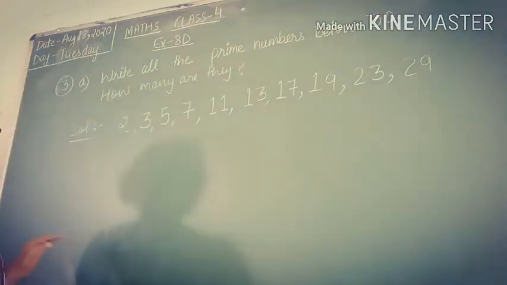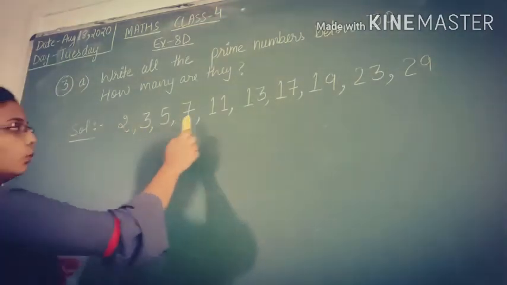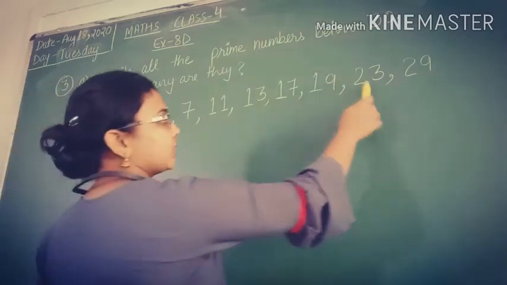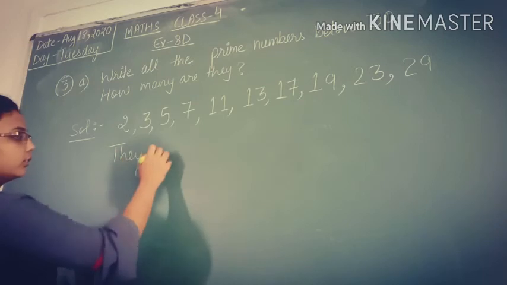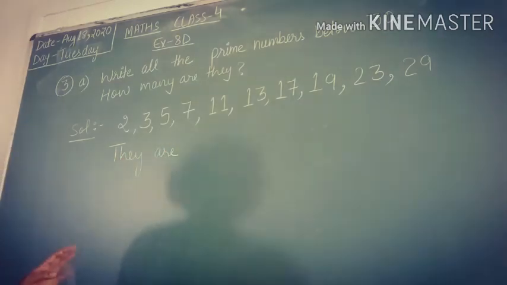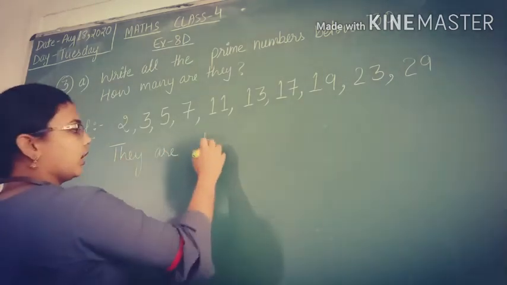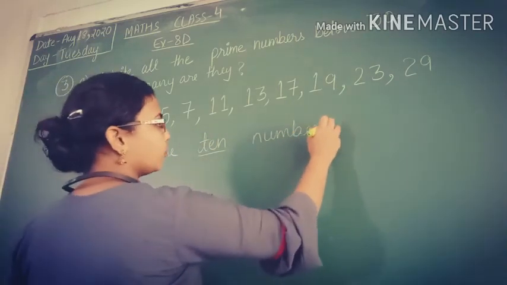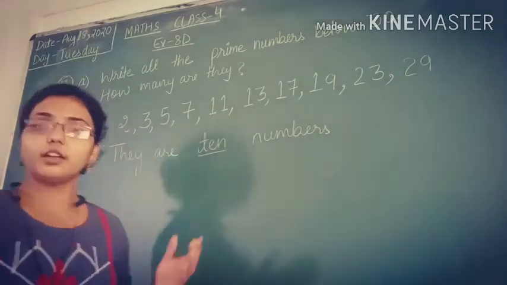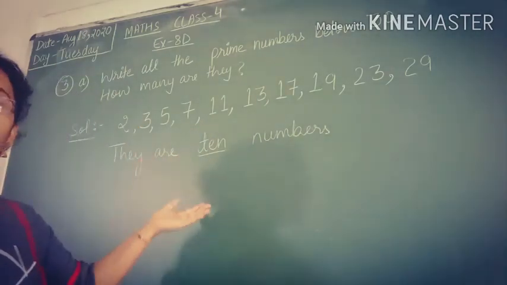Let's count them. How many are they? 1, 2, 3, 4, 5, 6, 7, 8, 9, 10. So we will write they are 10 numbers. We just have to find out how many prime numbers there are, so we have written they are 10 numbers.